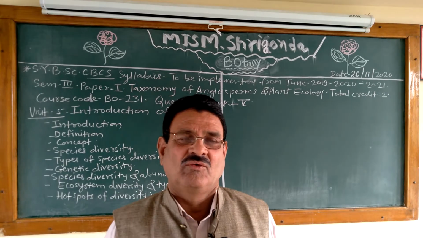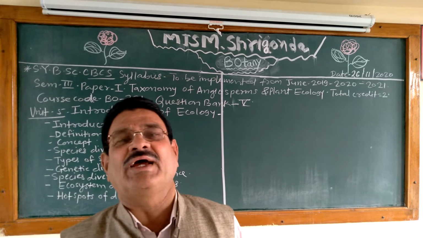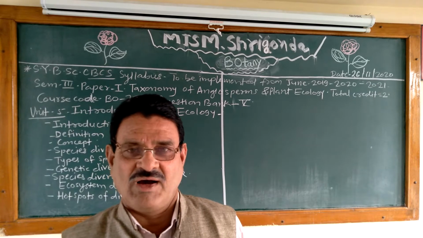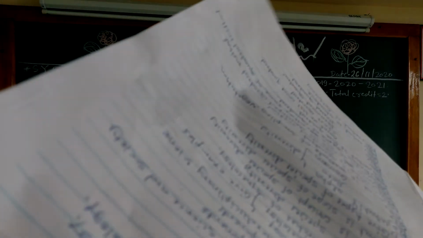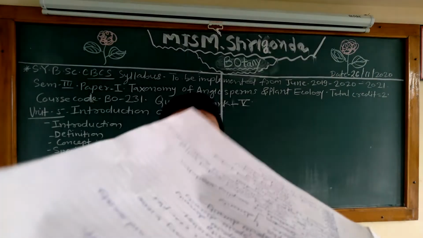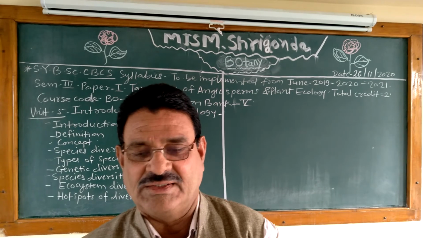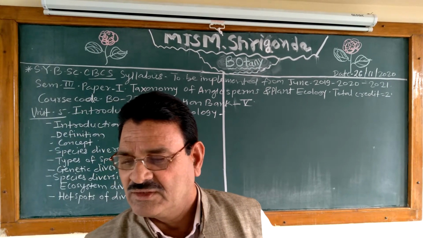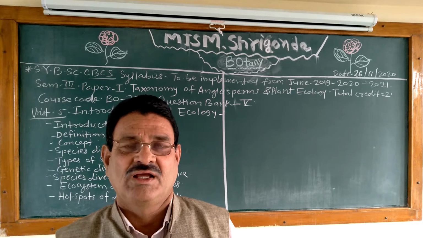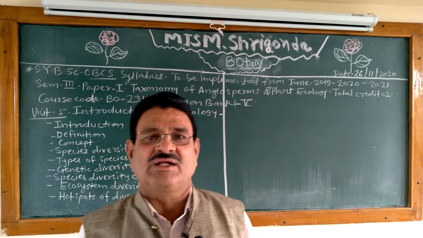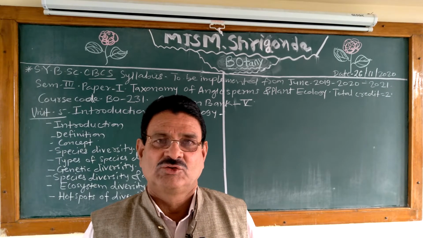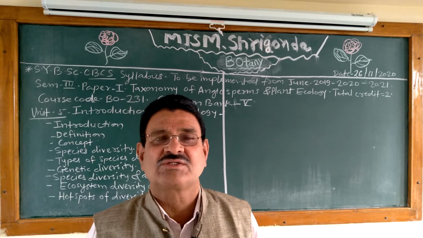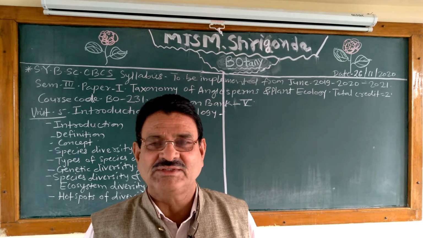Today we discuss the question bank on unit number 5, credit second, introduction to plant ecology. There are about 72 questions, and these questions are multiple choice questions, short answers, short notes, and long answers. This is chapter number 5.